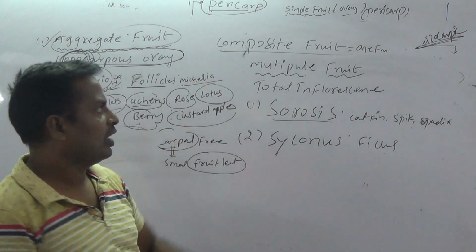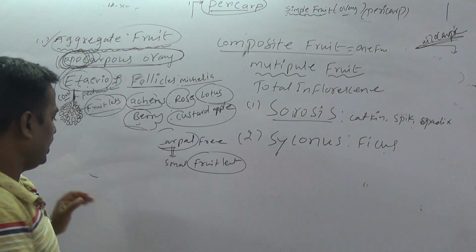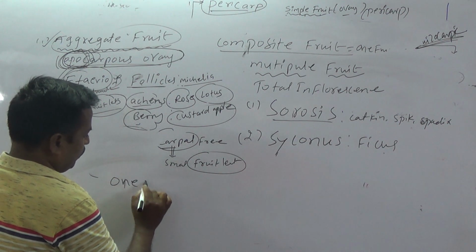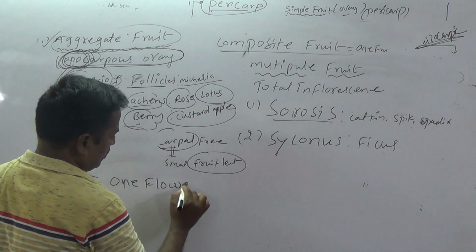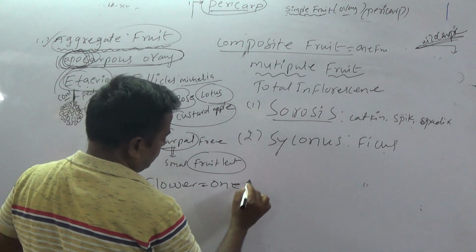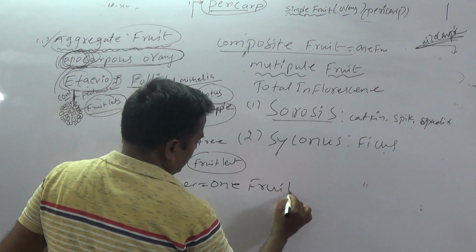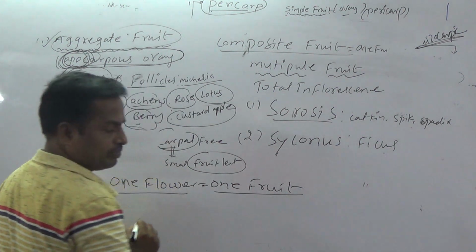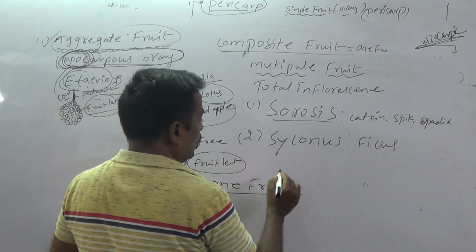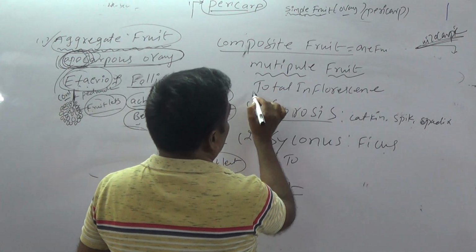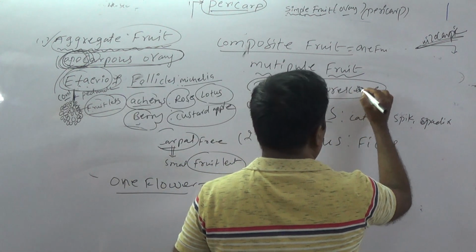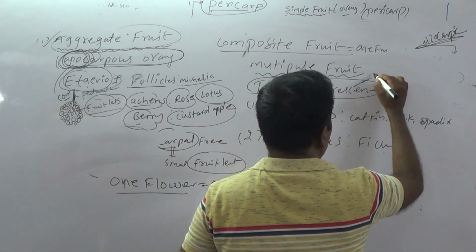The last one is composite fruits. Generally, one flower, one fruit, students. So it is the phenomenon of the fruit. One flower develops into one fruit. But in composite fruit, total inflorescence. How many flowers are present in an inflorescence? Many flowers.